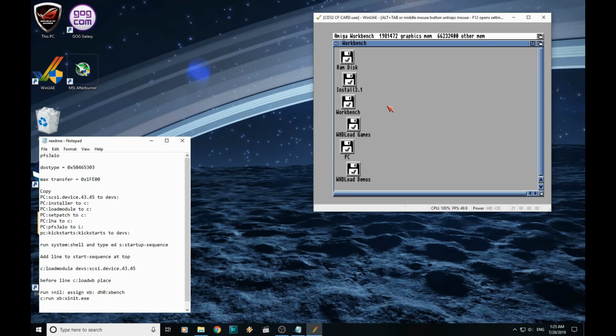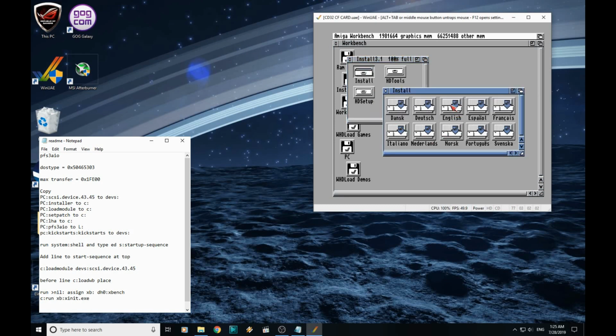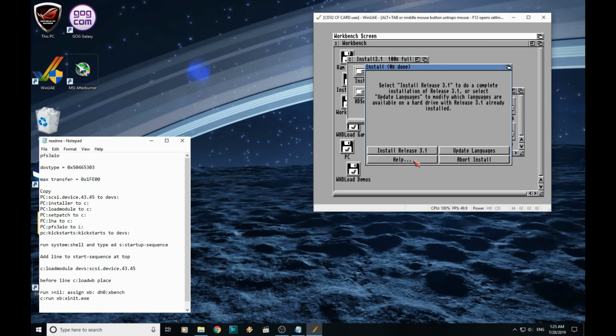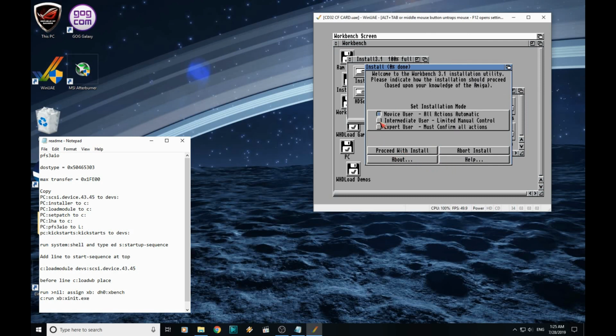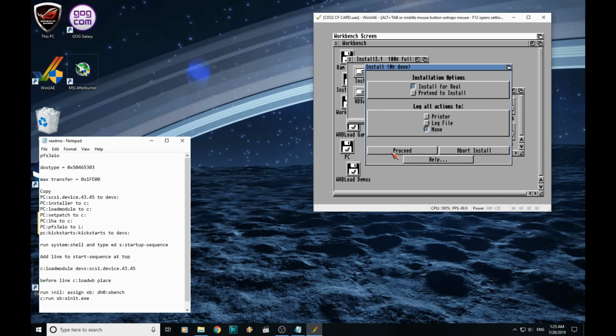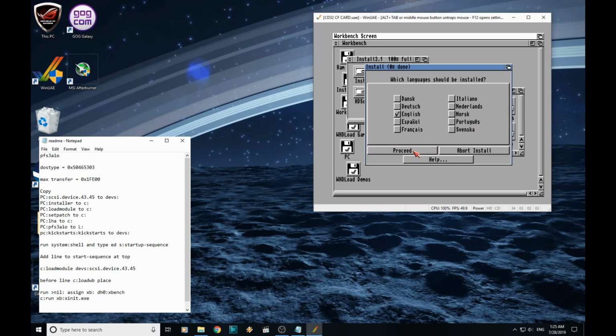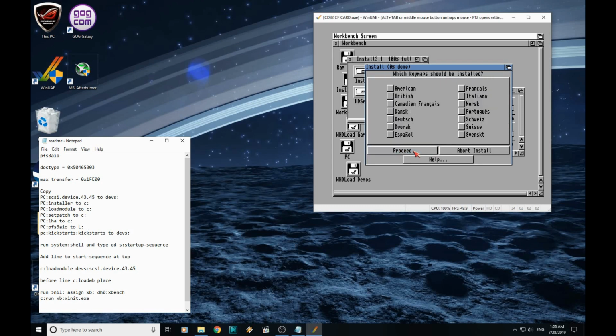Right, now we need to install Workbench. So open install folder, and English. Proceed, install release 3.1, intermediate user, proceed with install, proceed. This just confirms it's going to install release 3.1 on the Workbench drive. No printers required. I'm using British key maps.